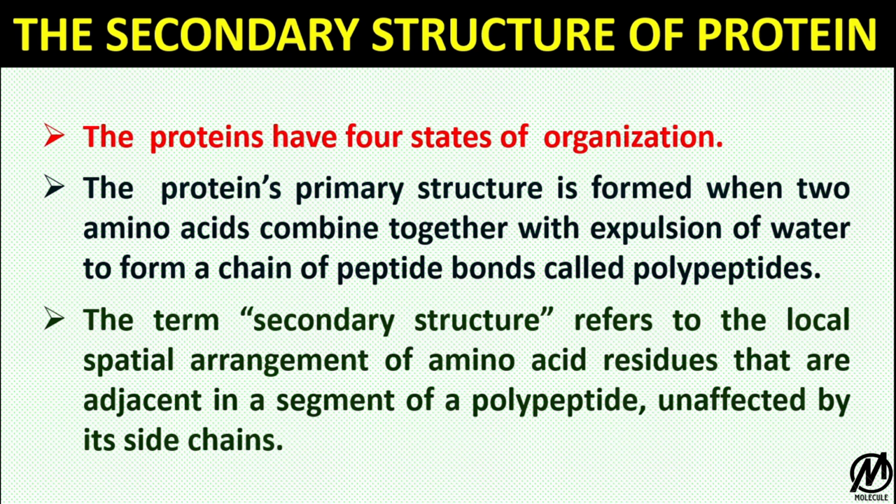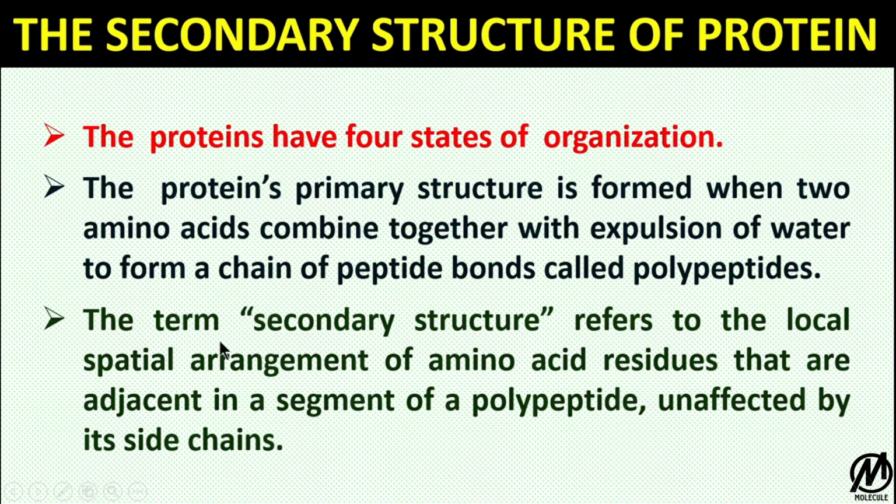Now, one amino acid with a carboxyl end, which contains the COOH group, and another amino acid with an amino terminal combine. What happens is that the OH from the carboxyl group and H from the NH3 group are removed and form water, and then a CONH bond is formed, which is also called an amide bond or a peptide bond. When many amino acids repeat this step, they form a polypeptide.